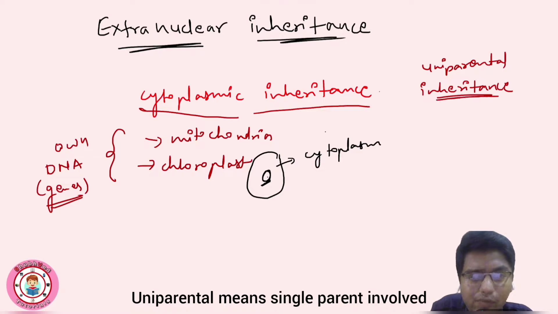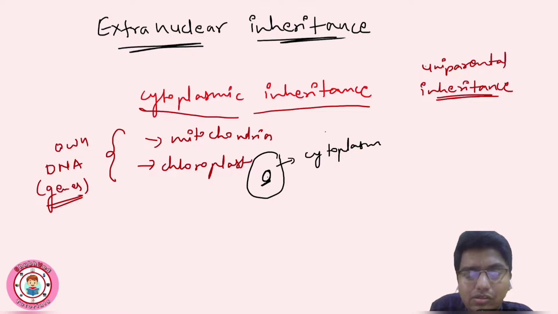First term is the cytoplasmic inheritance, then the uniparental inheritance, as well as mitochondrial inheritance, chloroplast inheritance, or mitochondrial genes, chloroplast genes, extranuclear genes. We can also say extranuclear genes because these are not present in the nucleus. This is outside the nucleus. So thus it is also known as extranuclear genes, and the inheritance is known as extranuclear inheritance.